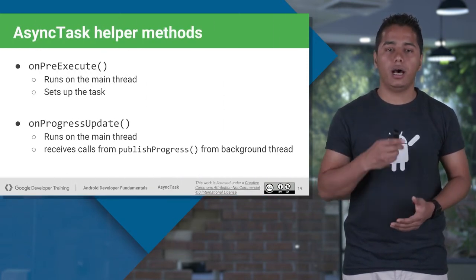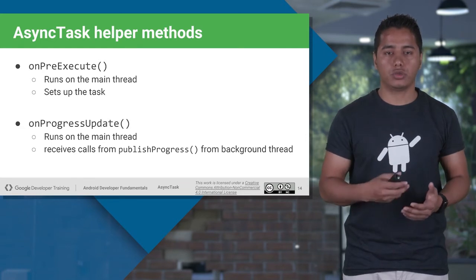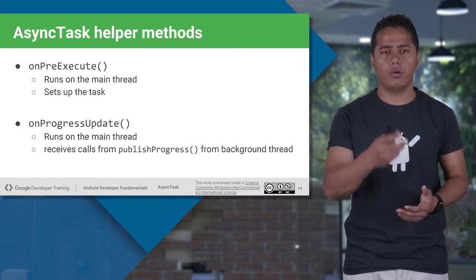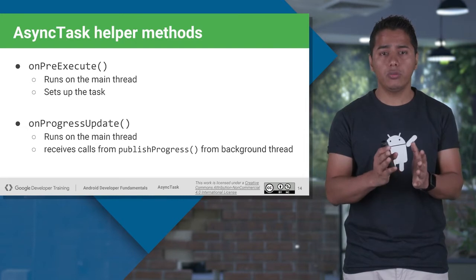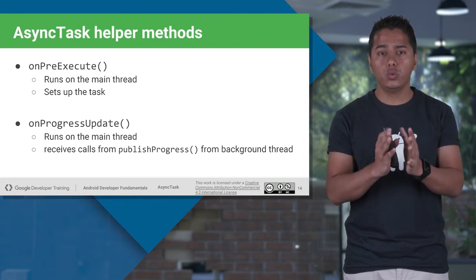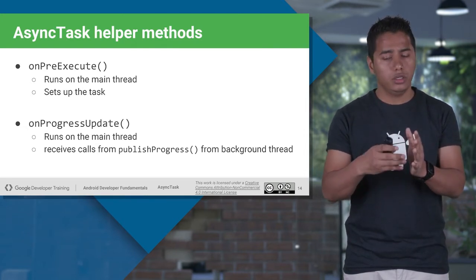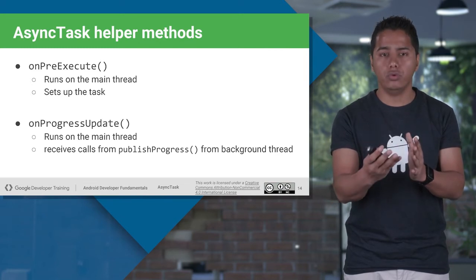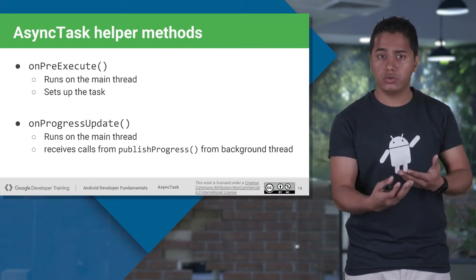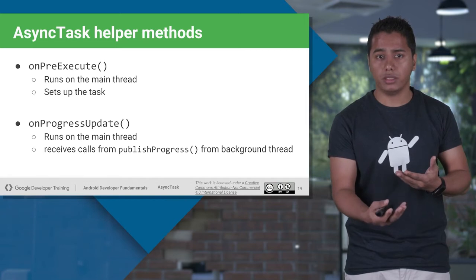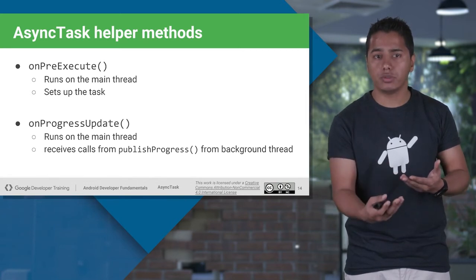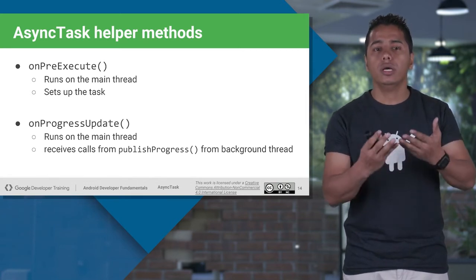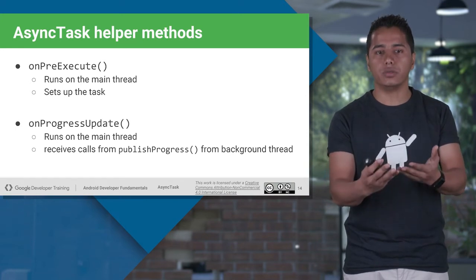Now there are other methods also which you can use. For example, onPreExecute. When we are talking about onPreExecute, let's say you want to show any UI or any view before you actually get into your doInBackground method, before you actually start your long running process. That's when you want to override a method named onPreExecute.